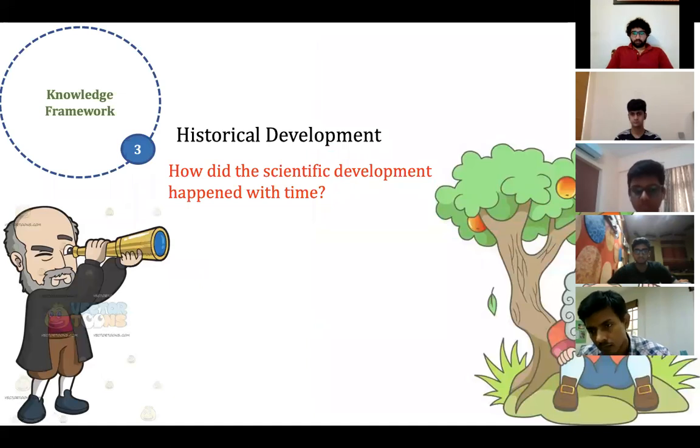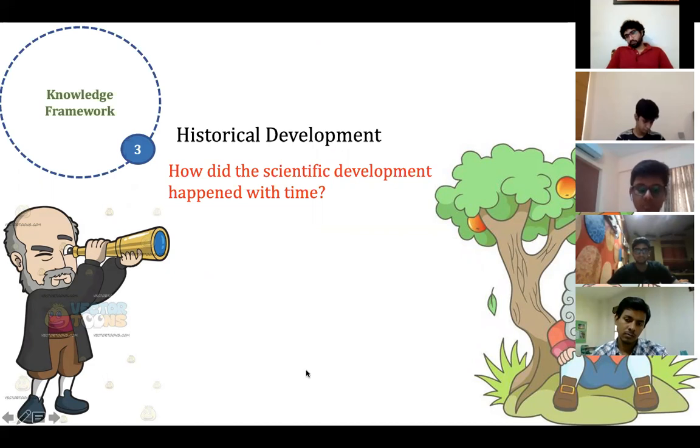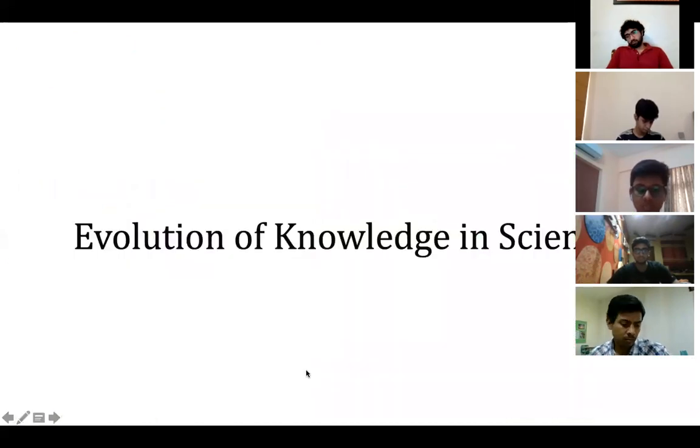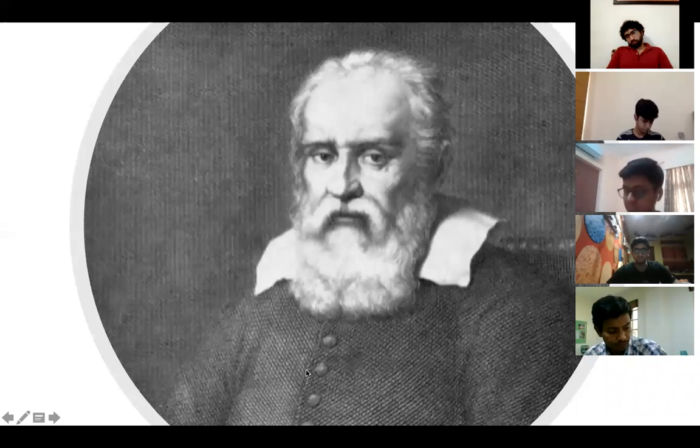Okay, next we are going to see historical development. How did scientific development happen throughout our history? That plays a very important role for the knowledge framework. Okay, evolution of science. Can anyone tell who is this in the picture?